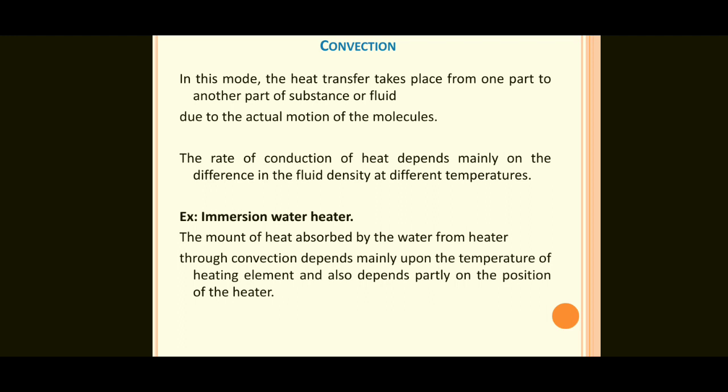For example, an immersion water heater. The amount of heat absorbed by the water from the heater through convection depends mainly upon the temperature of the heating element and also partly on the position of the heater.